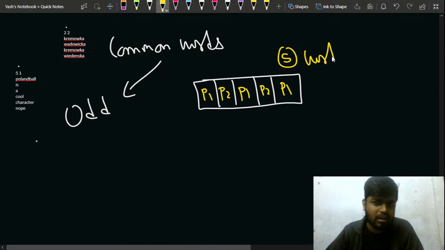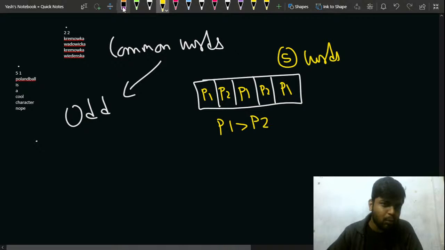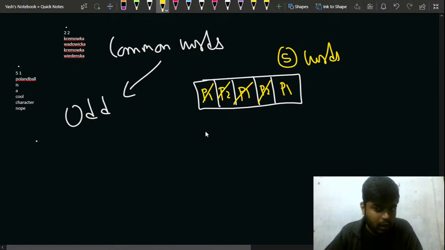So player 1 is able to speak more than player 2. This word neutralizes with this word, so ultimately P1 is able to speak one extra word.